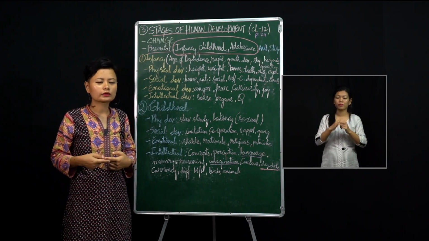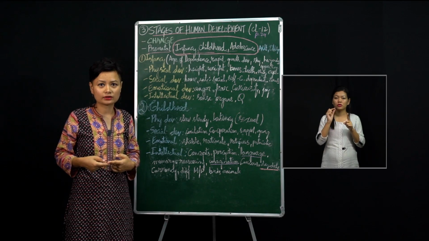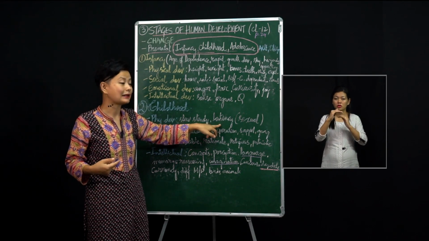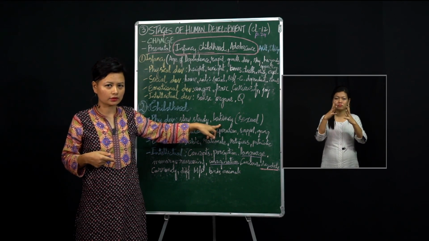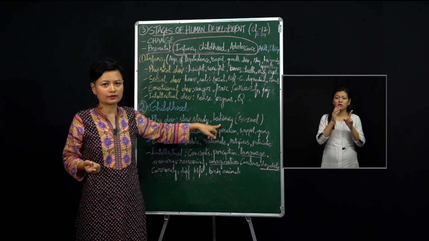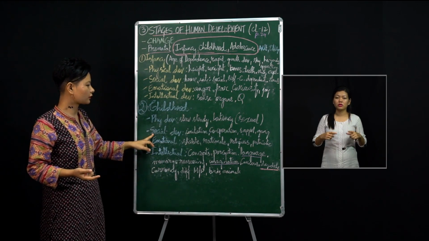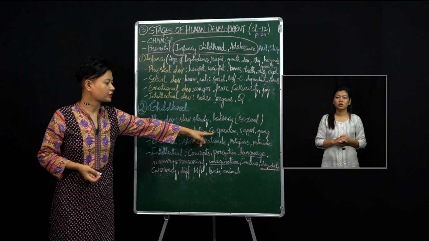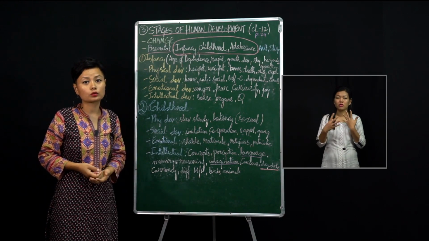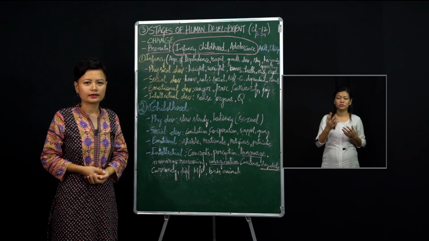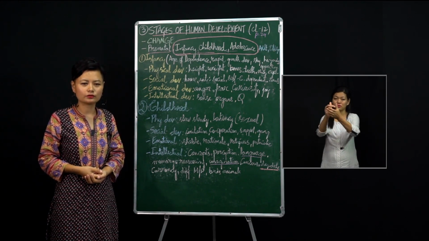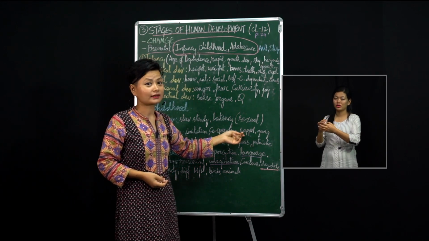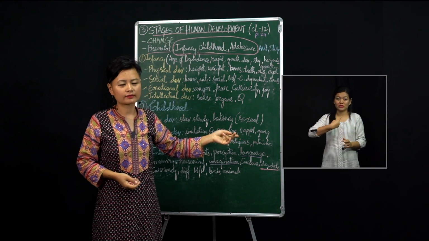We all know that in the adolescent stage, lots of sexual development and biological development occurs, right? So this period, the childhood stage, is latent. That means it is hidden in the body. Okay, so no physical sexual development occurs in this stage. What about the social development? This is a period of imitation, and then cooperation also. The children try to cooperate with one another, and with friends also. They try to make new friends, right? And then they try to get the attention of the parents, the elders and the teachers also.